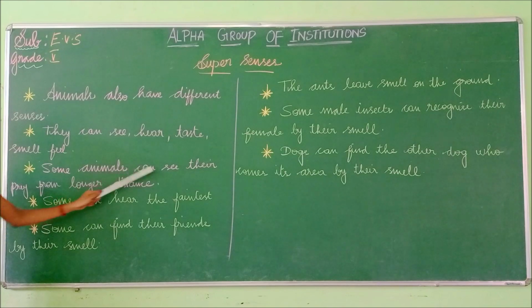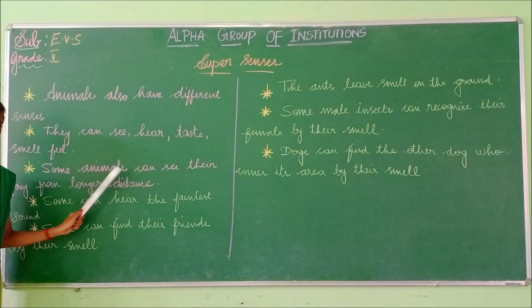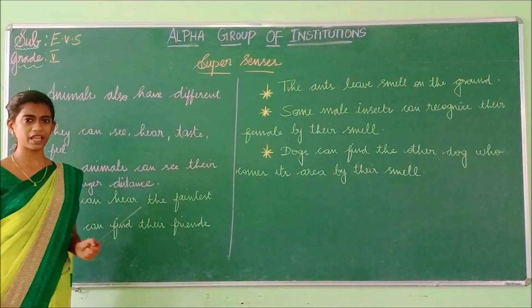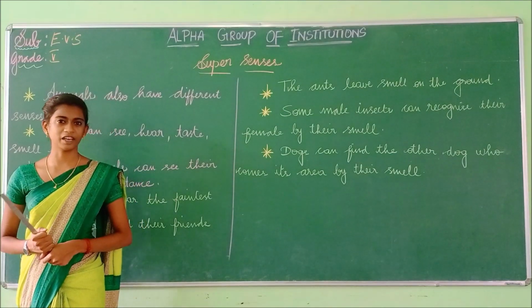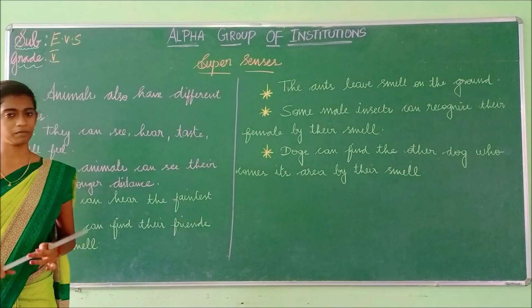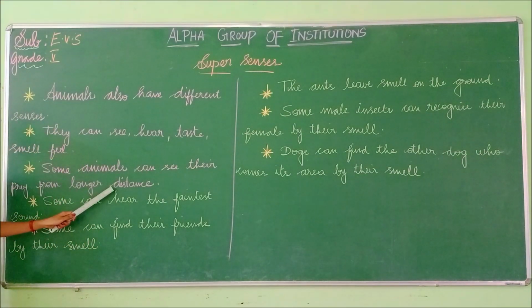Some animals can see their prey from a longer distance. And what is the meaning of prey? Does anyone remember? Yes, the meaning of prey, P-R-E-Y, is food. So some animals can see their food from a longer distance.